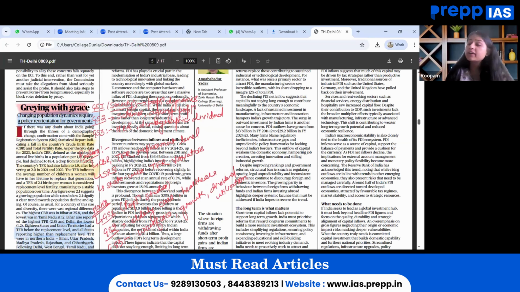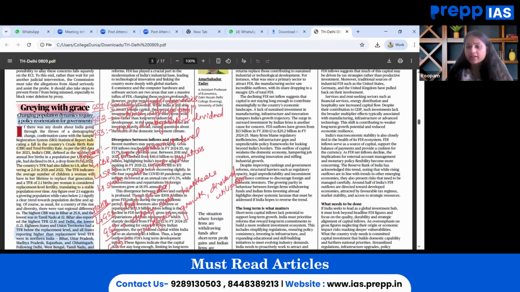So in this manner, this particular article is to be done. I have marked several important pointers, highlighted them, and at the same time, what sort of data can be quoted while going through this particular article, for instance, the Sample Registration System that we have developed, CBR, TFR, what all these concepts are there. So this can be brushed up in this particular manner.